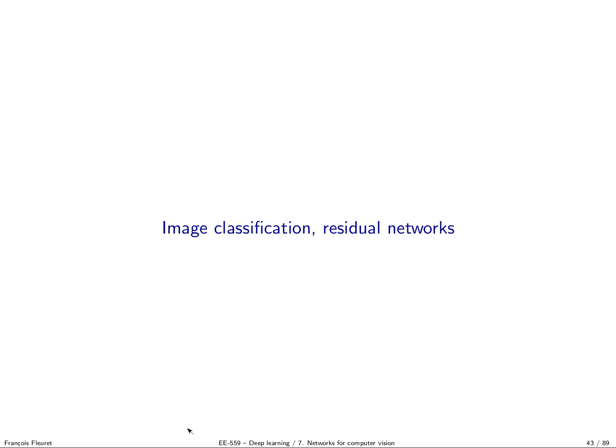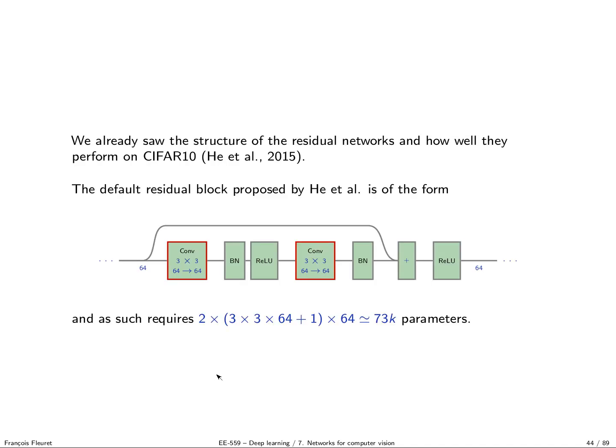So maybe the most popular family of networks these days to do image classification are the so-called residual networks. We saw in the last lecture what a residual network is. The core idea is that instead of just stacking convolution, ReLU, convolution, ReLU, convolution, ReLU, you organize them by blocks, and then you have a pass-through connection that directly keeps the signal unchanged and sums it at the end.